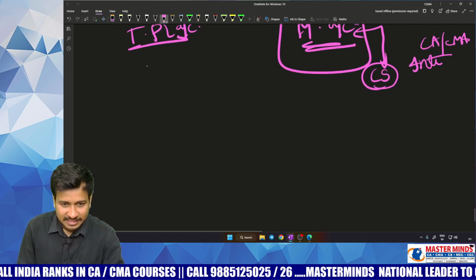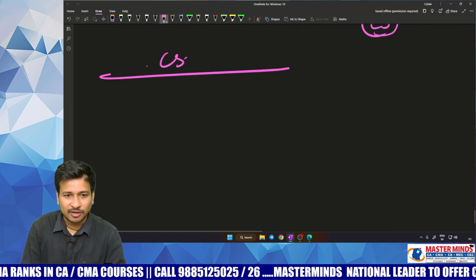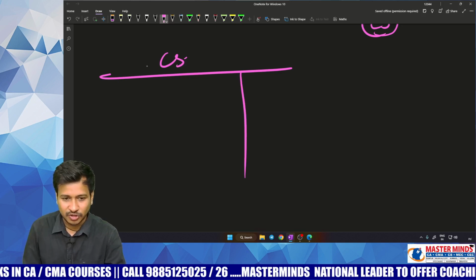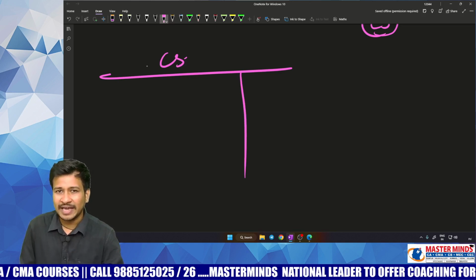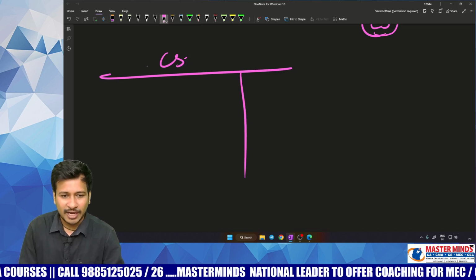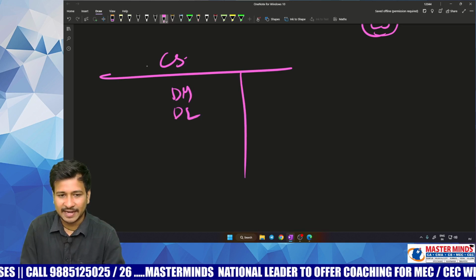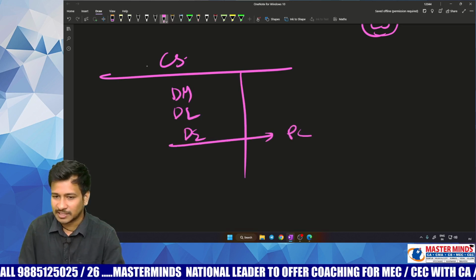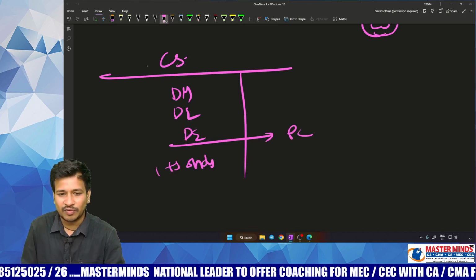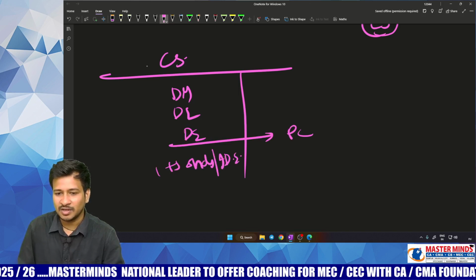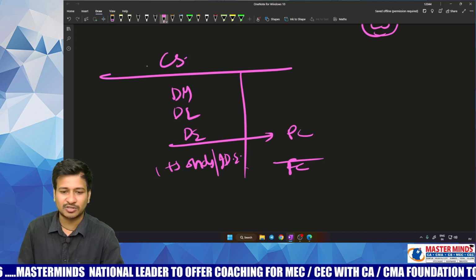So generally, first you will be preparing a cost sheet where you will be showing the total cost that you have incurred on a particular product. To tell you all about direct material, direct labor, direct expenses, which is called prime cost, and then adding overheads or indirect expenses, which we will be calling factory cost on the whole.